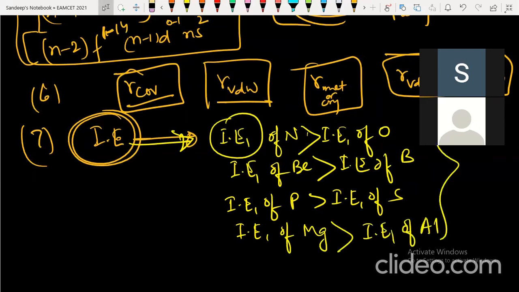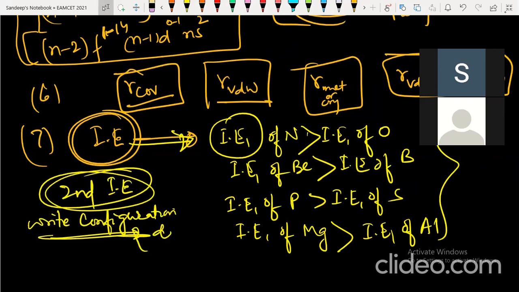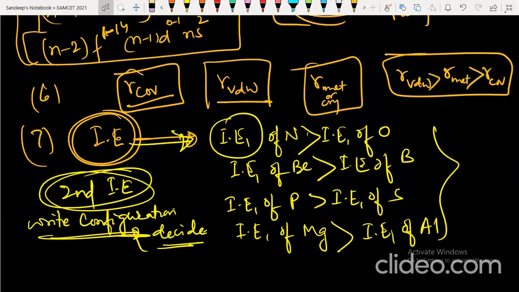They can also ask you second ionization enthalpy, which you can only do by writing the configuration and checking for stability. Write the configuration and decide the second ionization enthalpy. For an alkali metal, the second ionization enthalpy will be very high. For an alkaline earth metal, the third will be very high. So ionization enthalpy also gives you an idea about the valence electrons. Keep these things in mind.